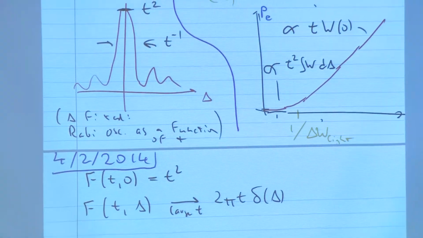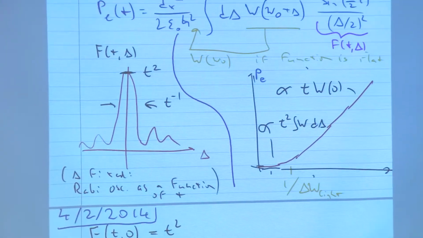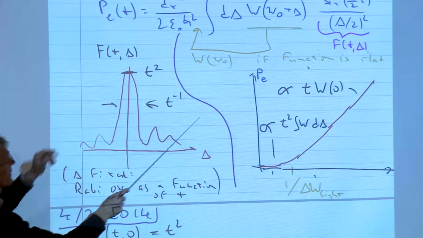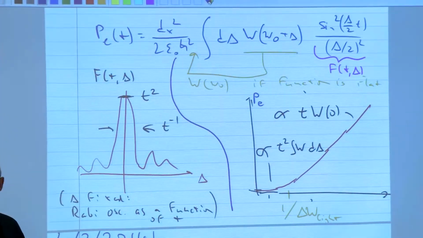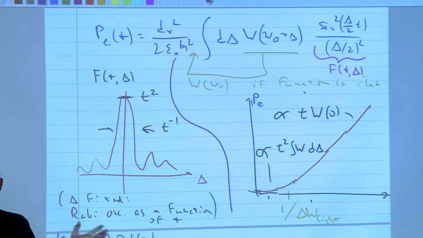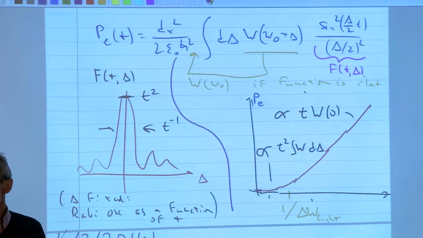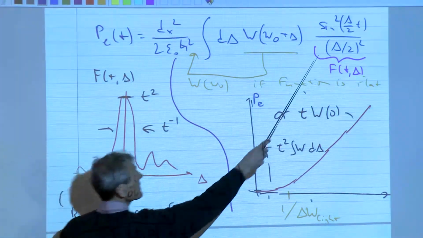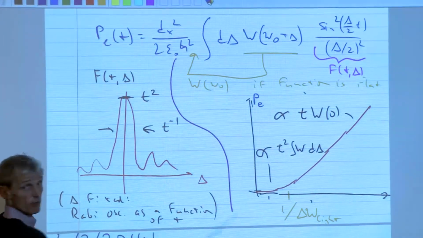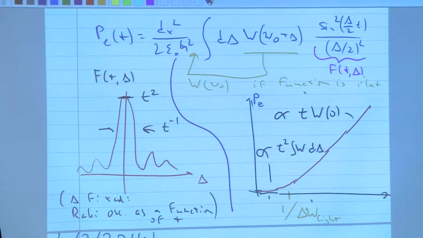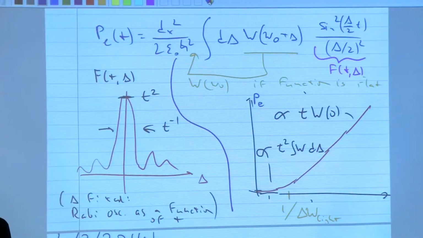And now we have the two limiting cases. At very short times t, this Rabi oscillation function is extremely broad. At infinitesimal time t, it is broader than any spectral bandwidth. So actually what we are doing is, when we solve this integral at very short time, this is broader, and we pull this out of the integral, and this gives us a prefactor of t squared. So therefore, the excitation probability is t squared times the integral of the spectral function, which is just the total intensity.